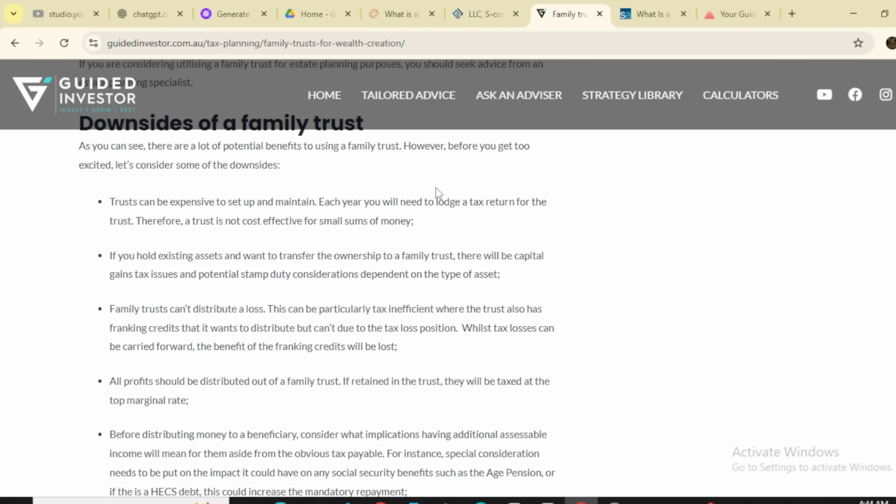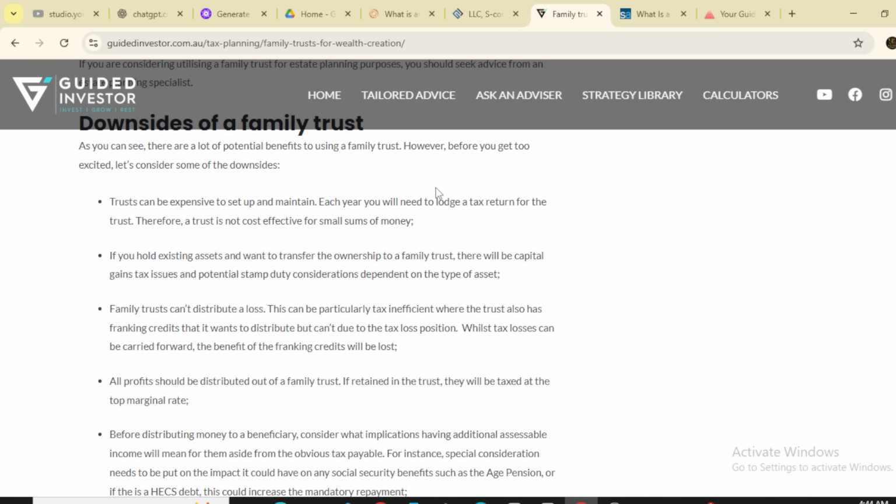Downsides of a family trust: as you can see, there are a lot of potential benefits to using a family trust. However, before you get too excited, let's consider some of the downsides. So the very first is that a trust can be expensive to set up and maintain. Each year you will need to lodge a tax return for the trust. Therefore, a trust is not cost effective for small sums of money.